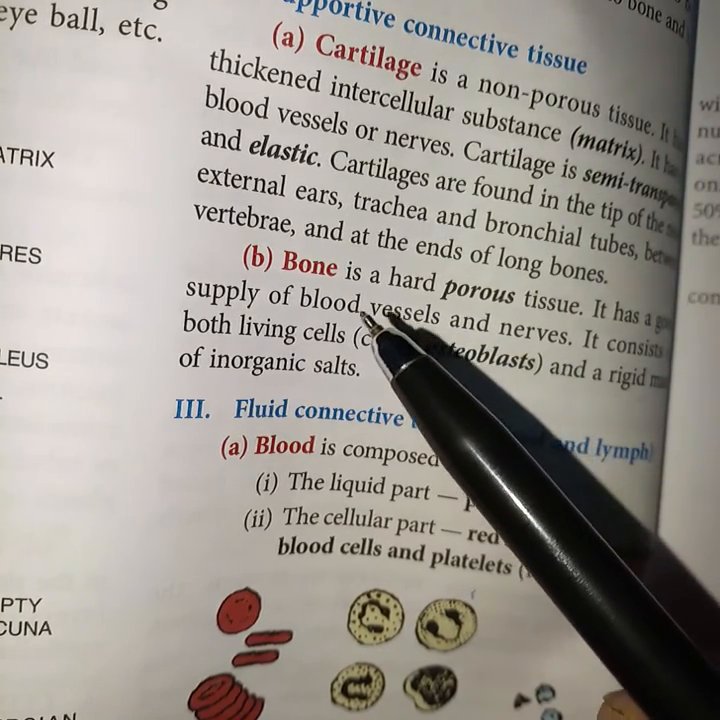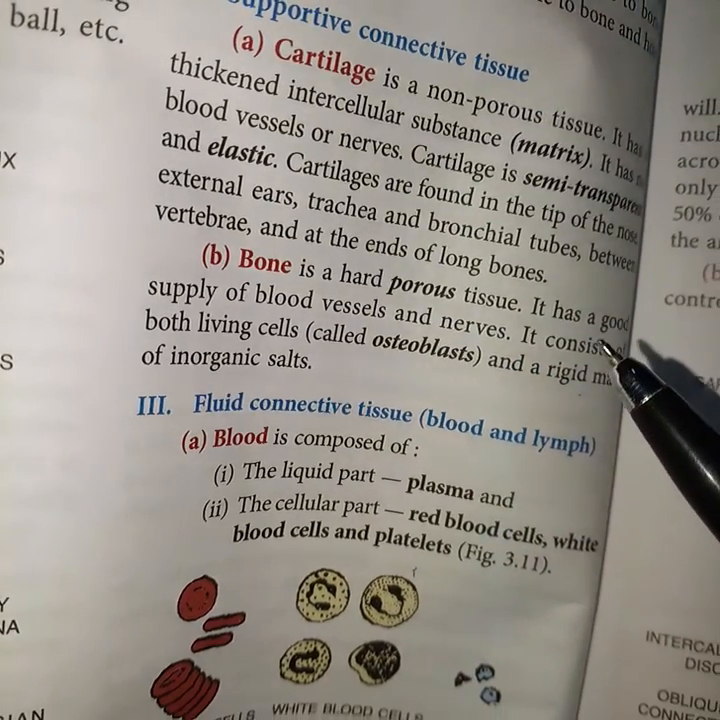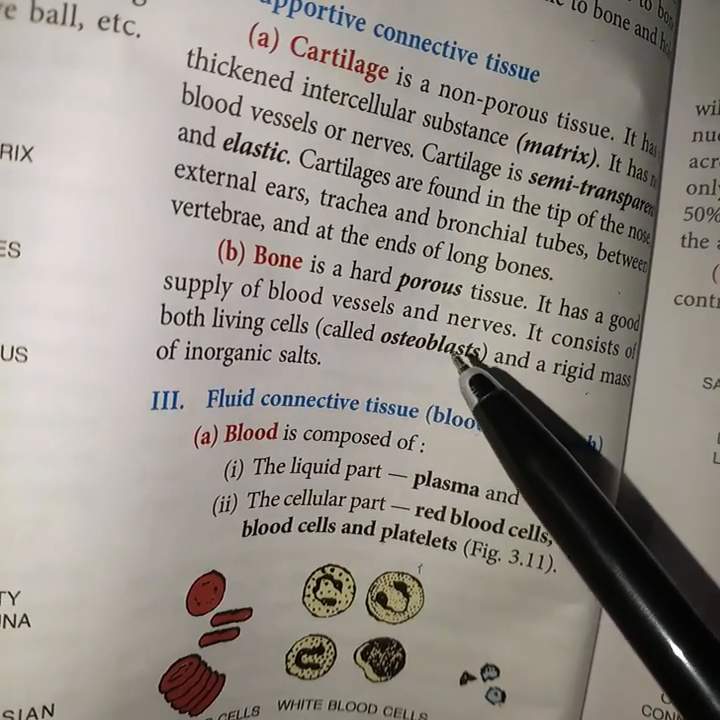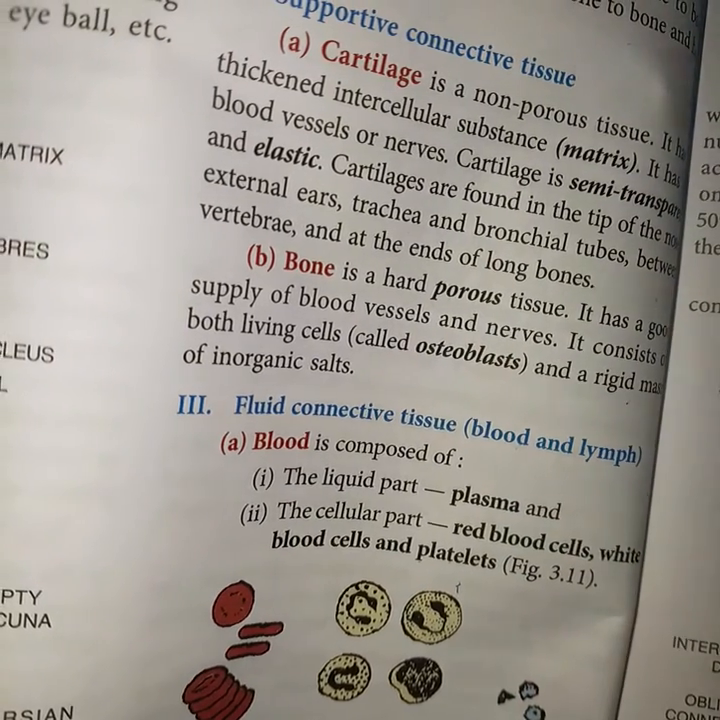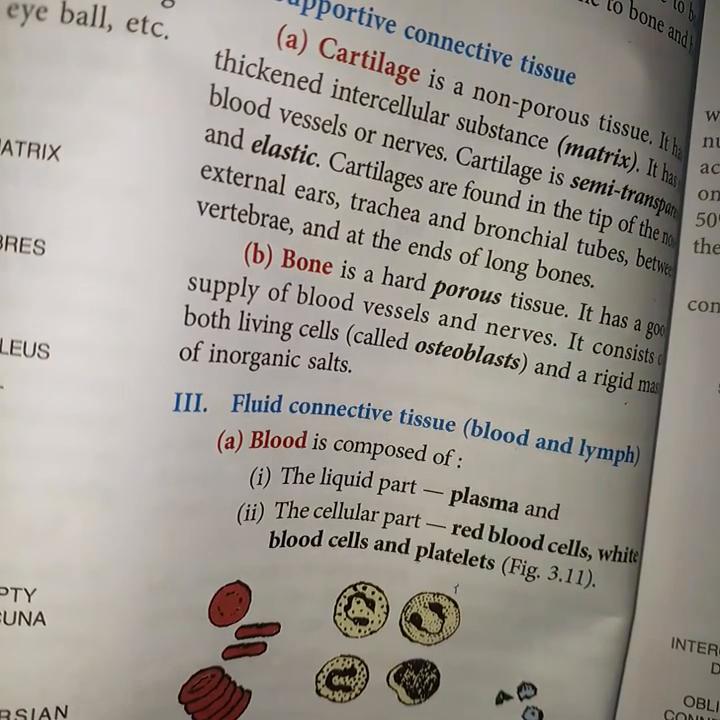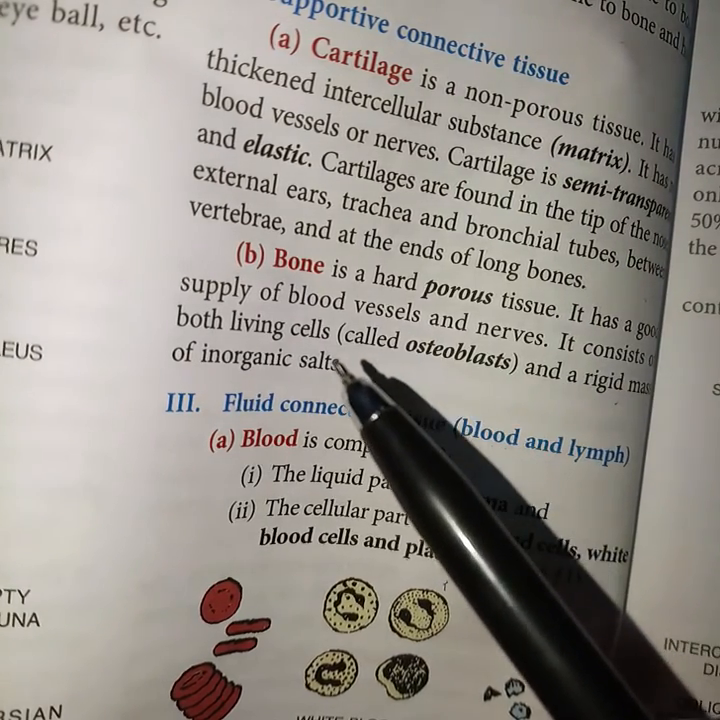So come to the second part. Bone is a hard porous tissue. It has a good supply of blood vessels and nerves, which means bones are living. They grow according to the growth of the height. Bone consists of both living cells called